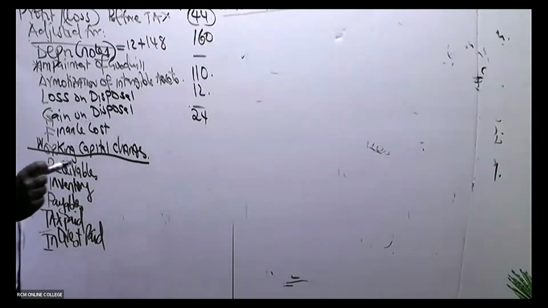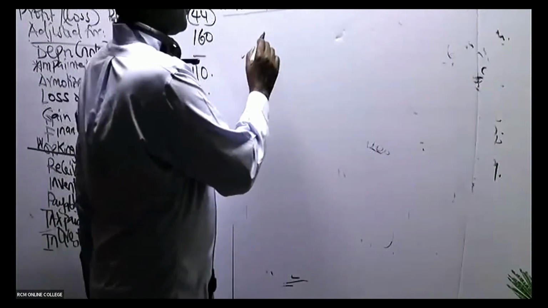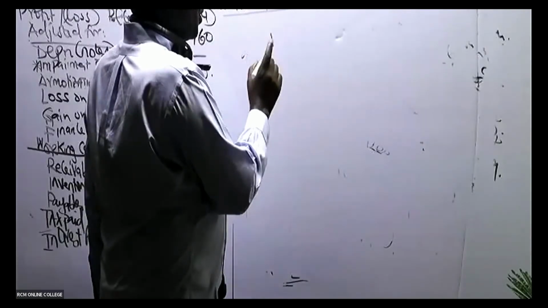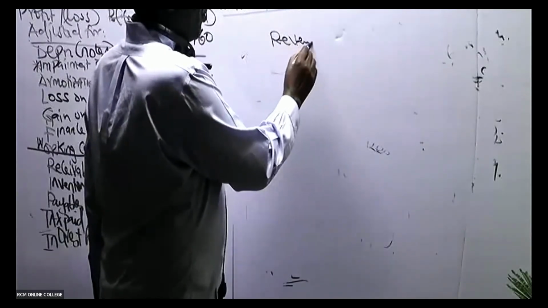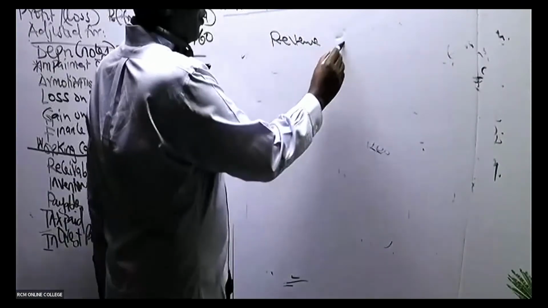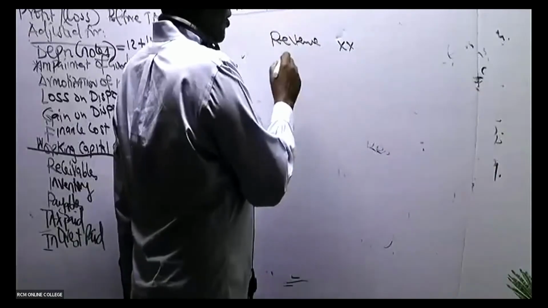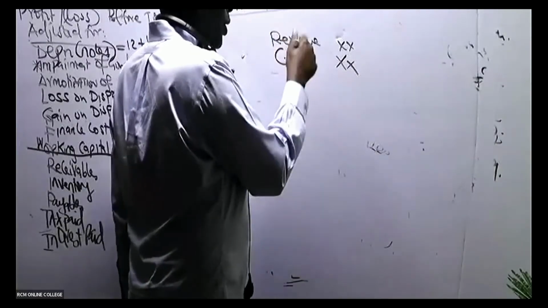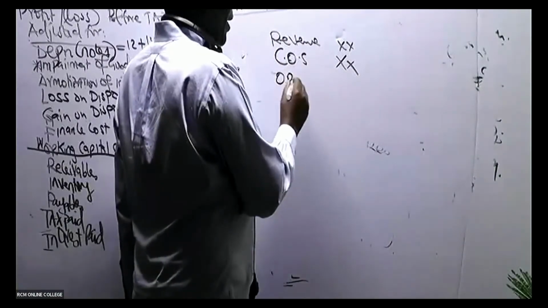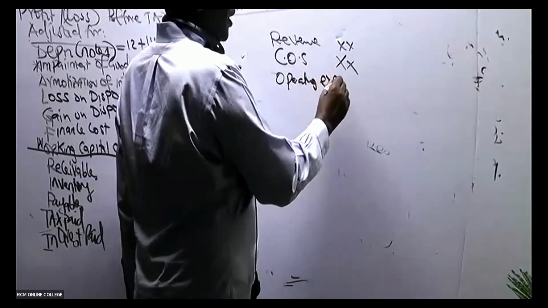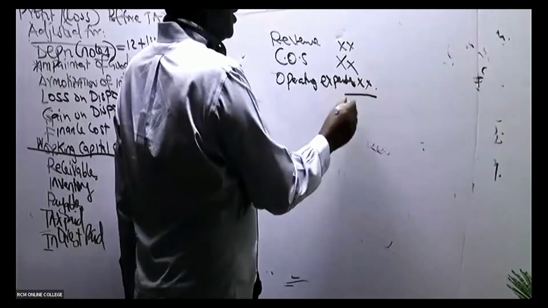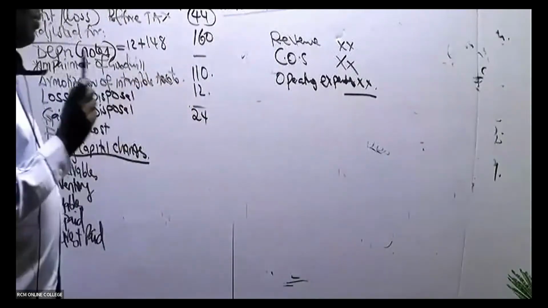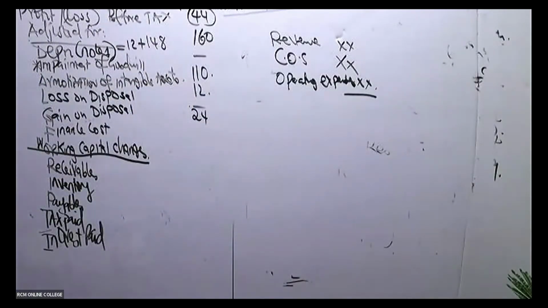Now, ladies and gentlemen, remember, anytime we talk about operations, we have in this case here revenue. This is an operational thing because we are raising this every day. We have our cost of sales. We are incurring these expenses every other day to support our operational revenue. And then we have any operating expenses. So this one is what will give us what we call our operating profit.